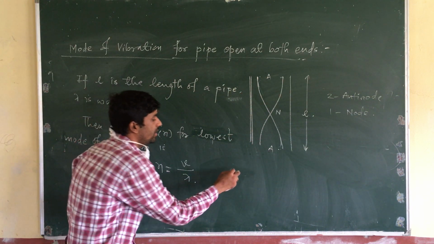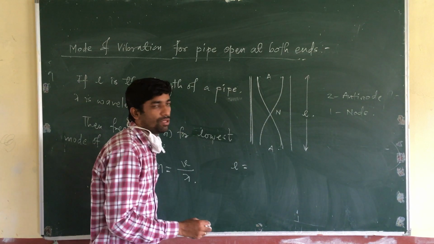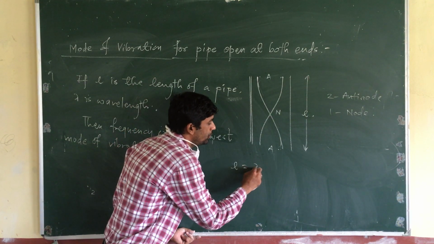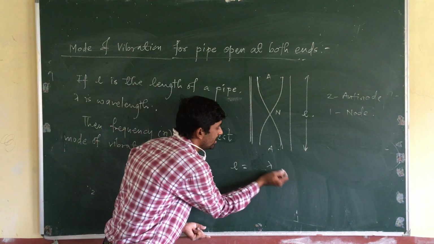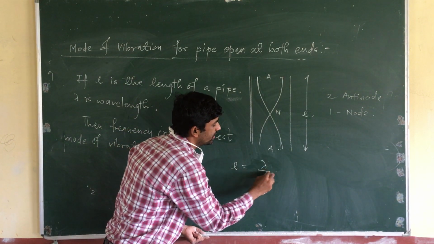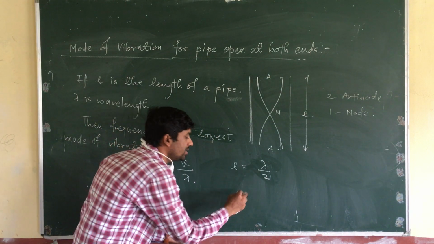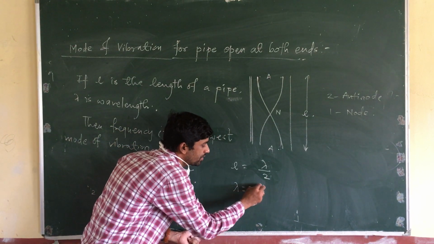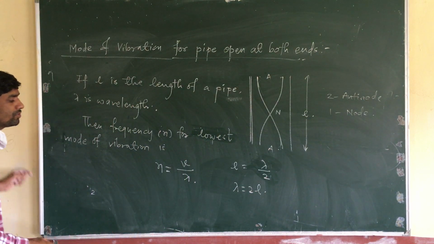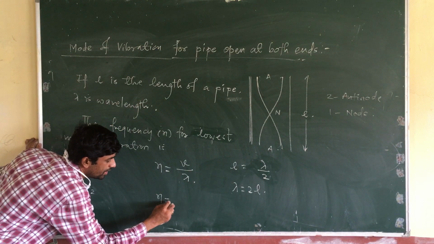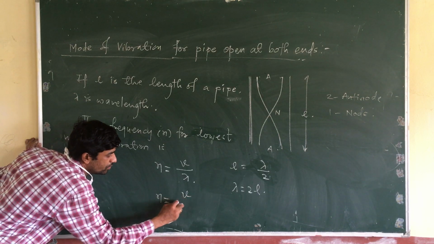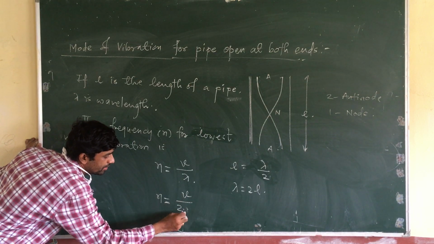So the length of the pipe is equal to 2 times lambda by 4, or L equals lambda by 2. So lambda is equal to twice L. If you substitute this lambda in the equation, you get the frequency as V divided by twice L.